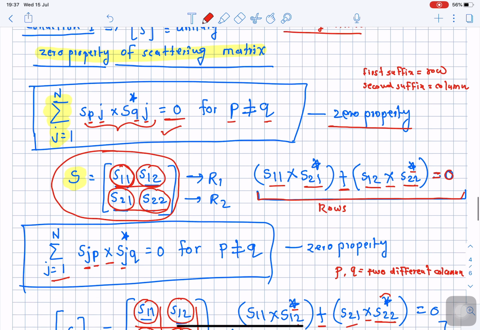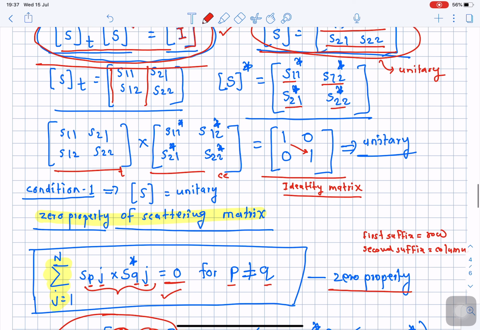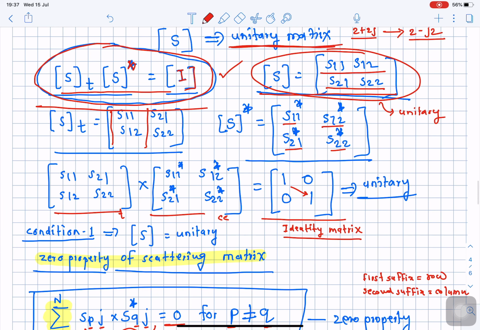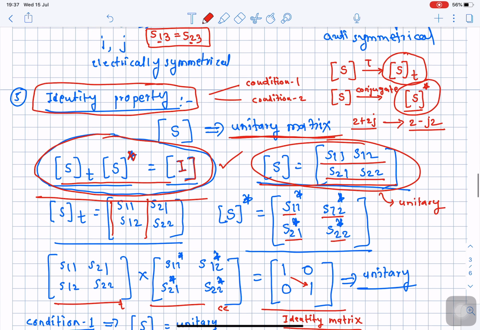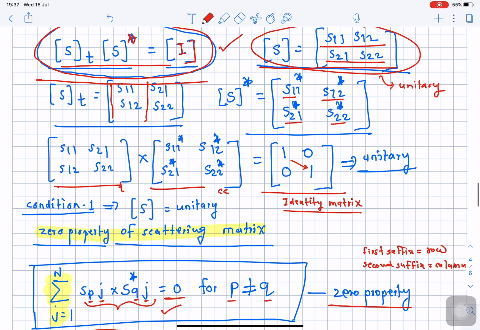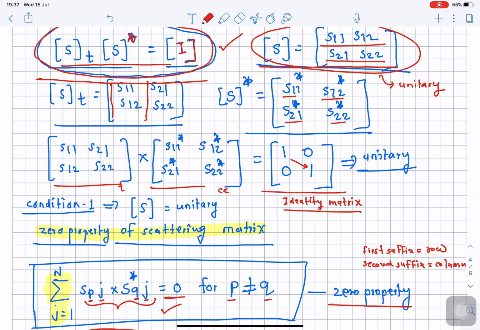So please remember the last property, the unitary property, as we are going to make use of it when we come to solving the scattering matrix. There are certain devices in chapter number 2, those are passive devices, and there we are supposed to derive the scattering matrix for multiple ports.